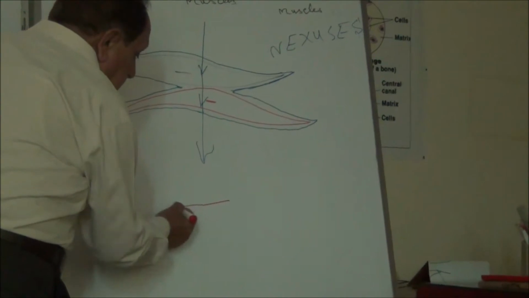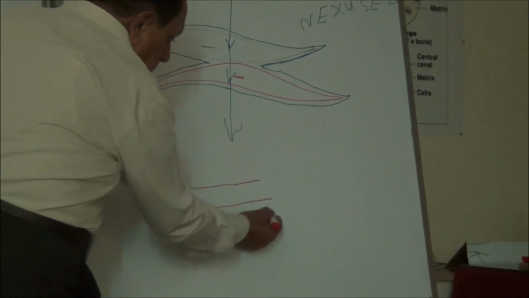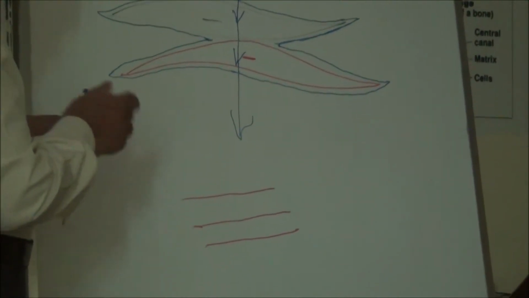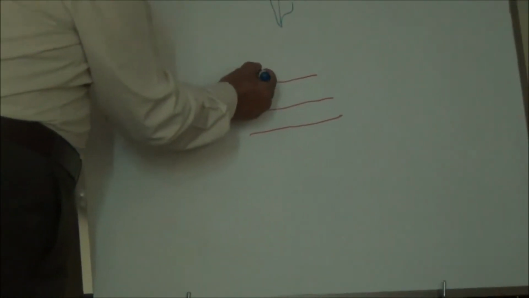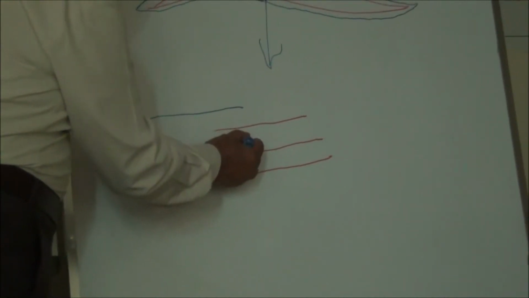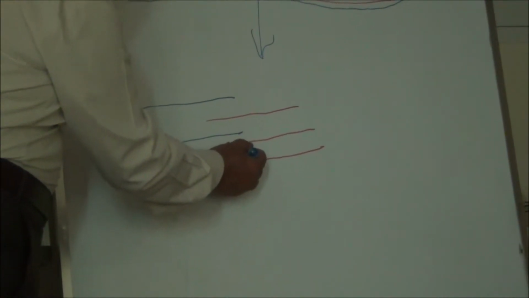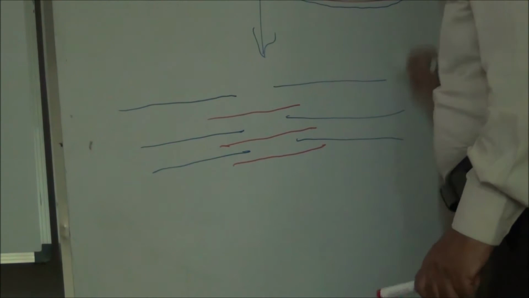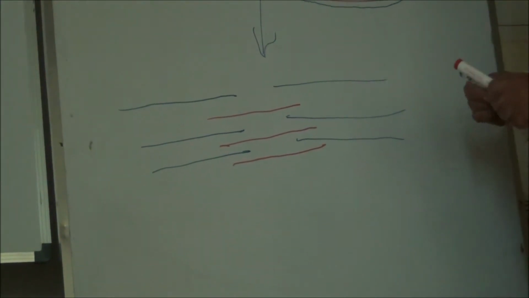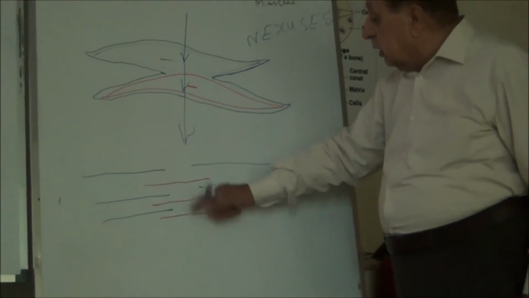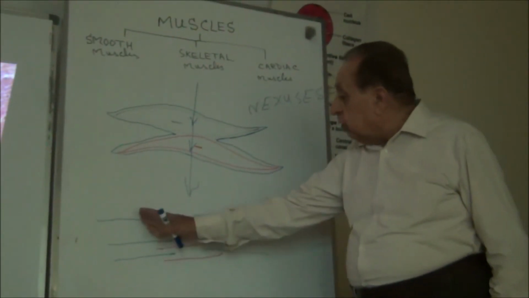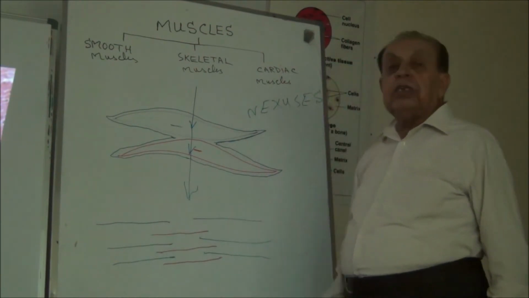Now here you can see these are the actin filaments, and here are the myosin filaments. You can see these filaments, actin filament and myosin filament, are in registered order.